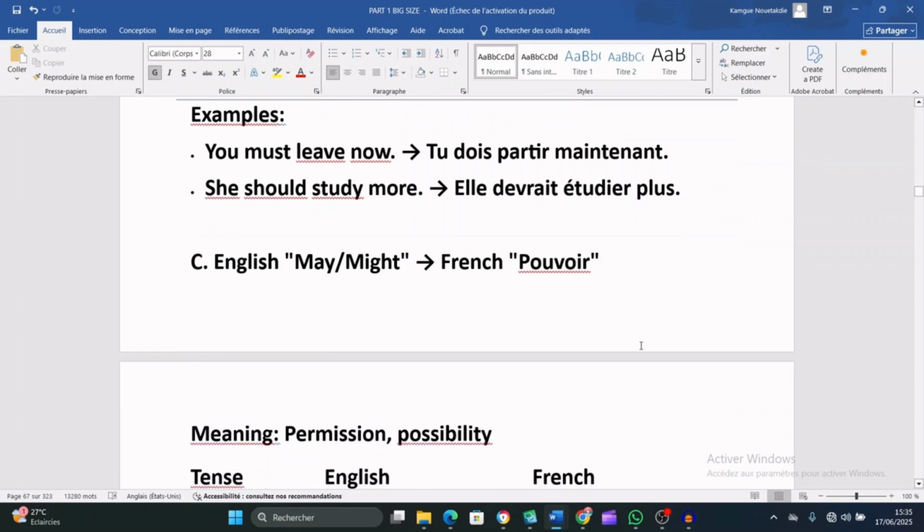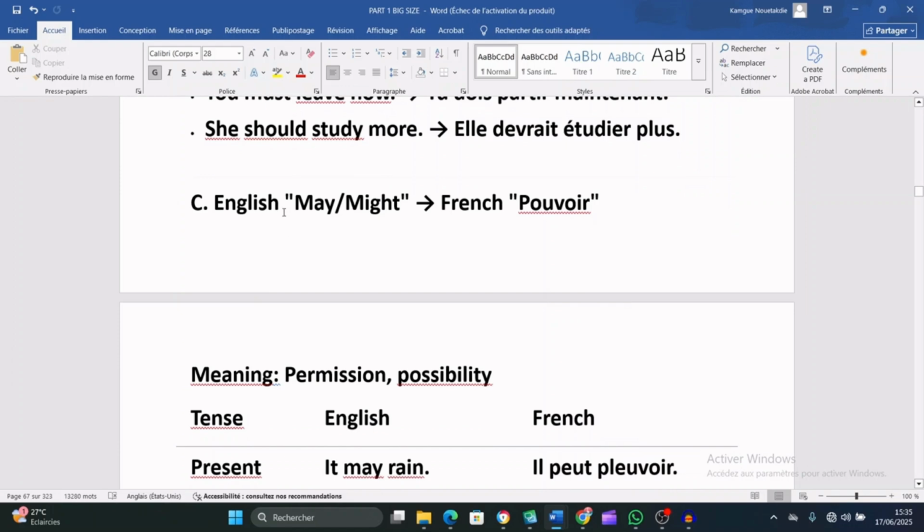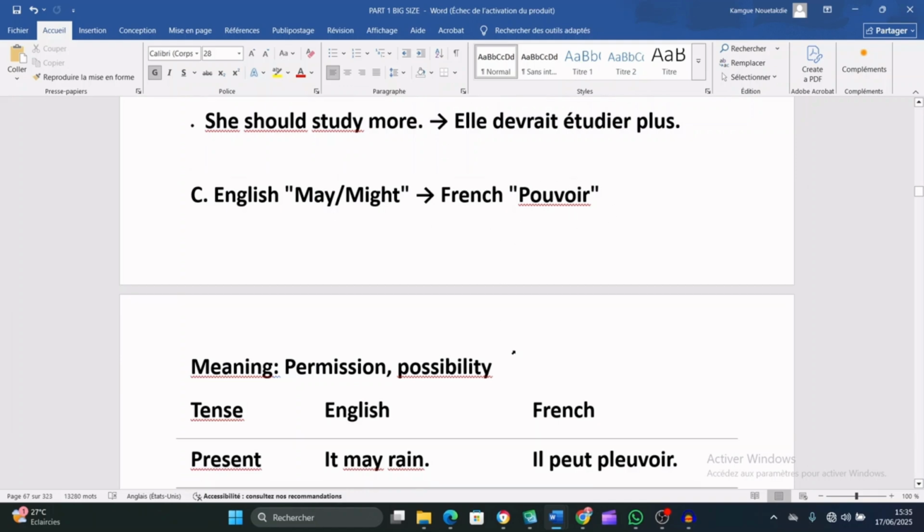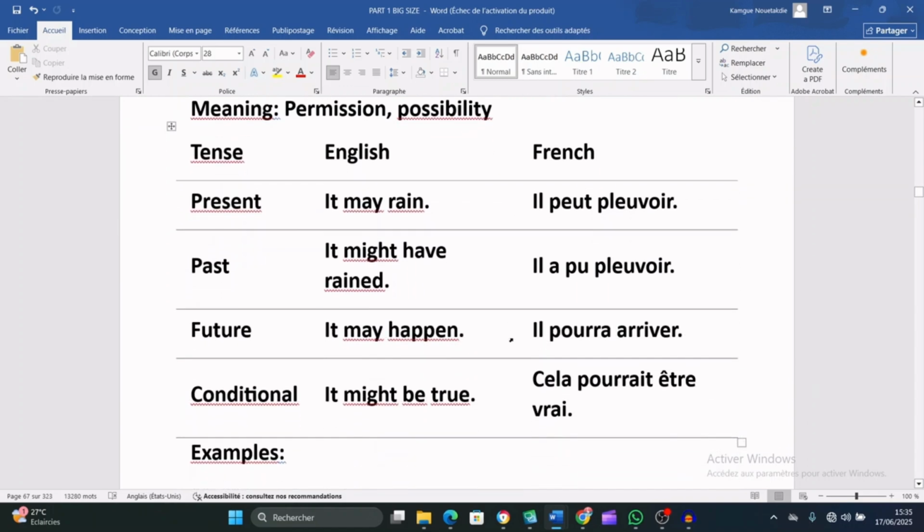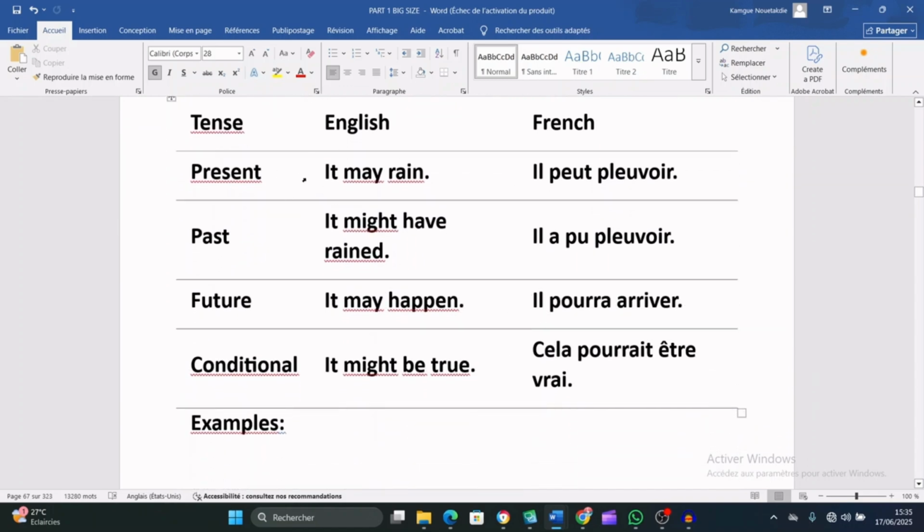Now let's go to C. In English, what we have as may or might. And we say in French, may, might means pouvoir. Let's start with the present tense. It may rain. In French, il peut pleuvoir.